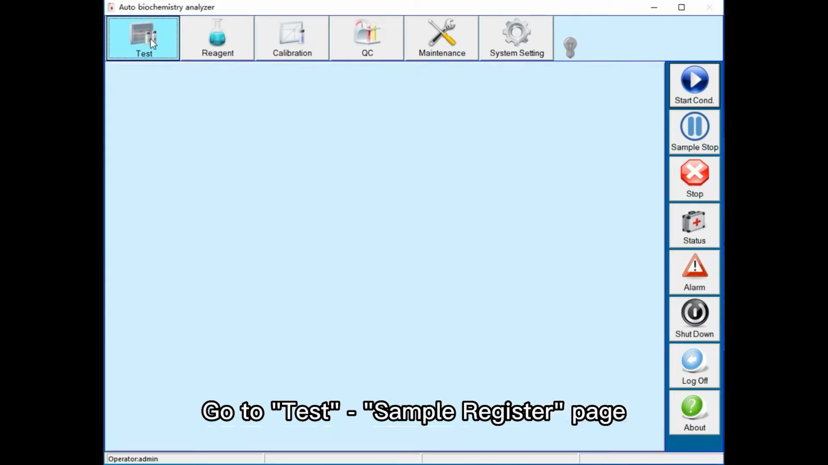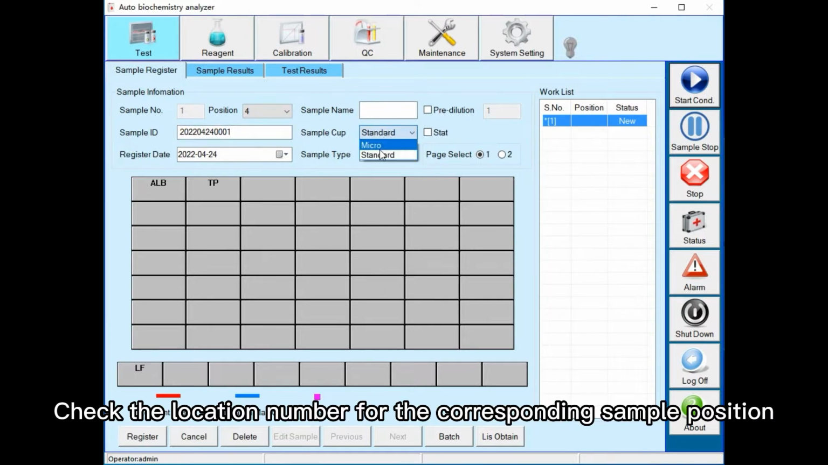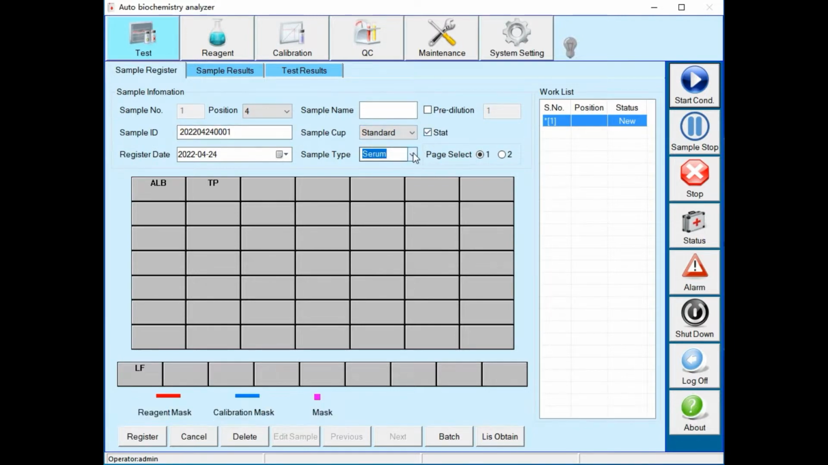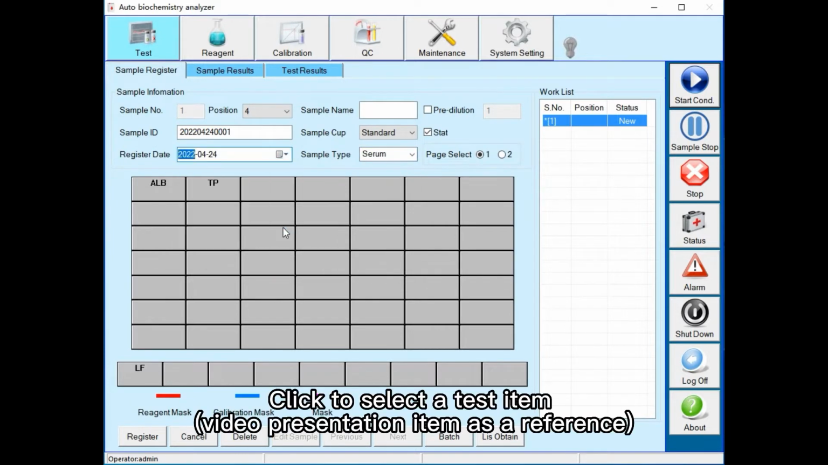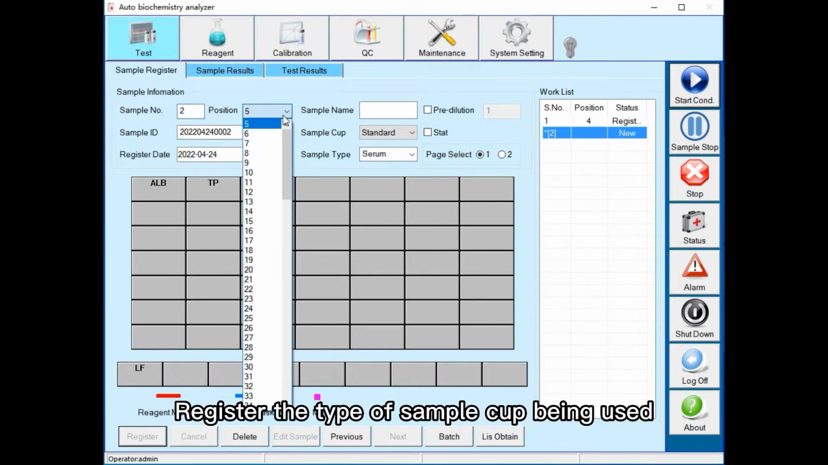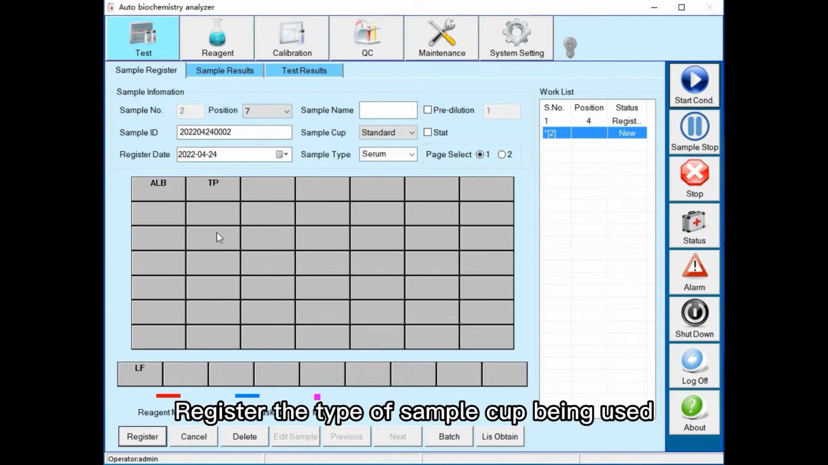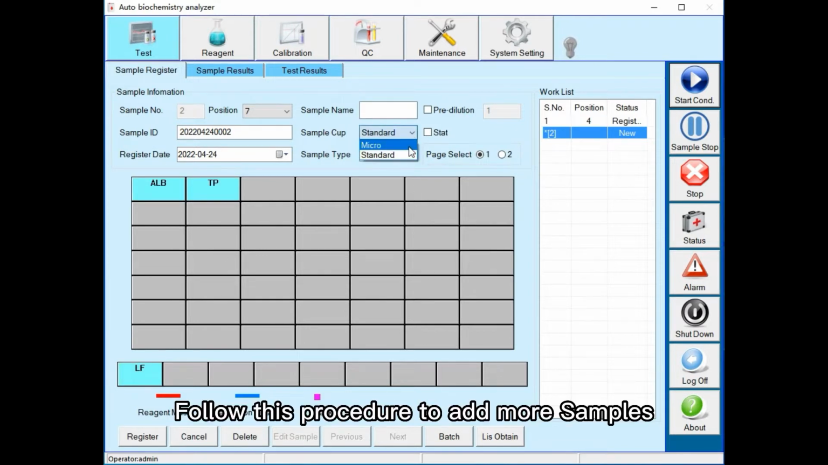Go to Test Sample Register page. Check the location number for the corresponding sample position. For expedited treatment, please tick Stat. Click to select a test item. Register the type of sample cup being used. Follow this procedure to add more samples.